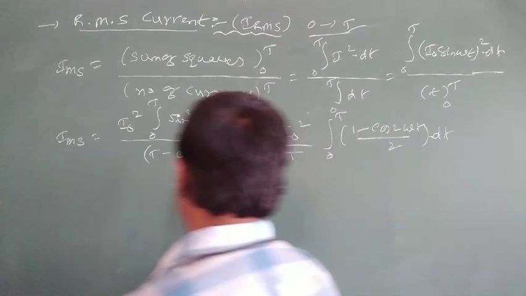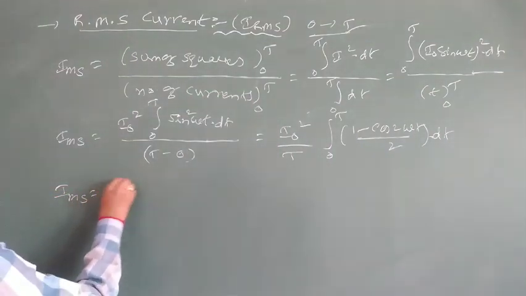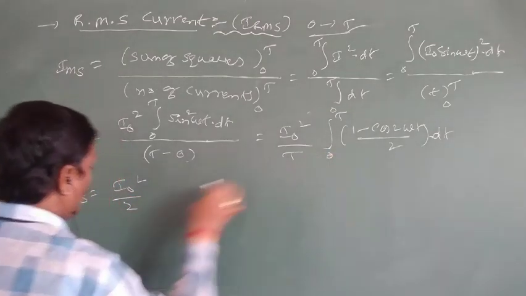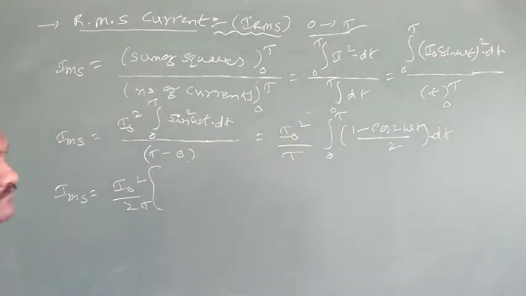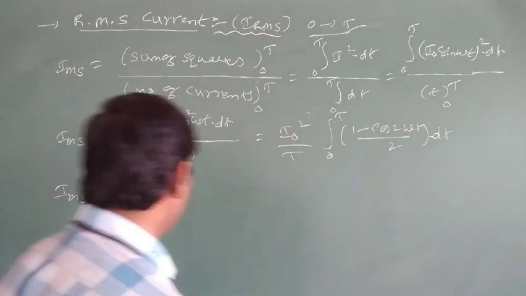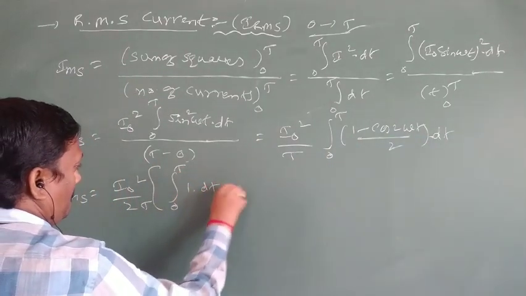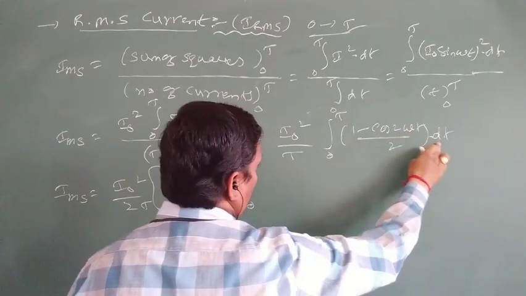This 2 is outside, so the mean of squares is equal to I naught square by 2T into the bracket. Separating, the first integral is the integral of 1 into dt, minus the integral from 0 to T of cos 2 omega t dt.